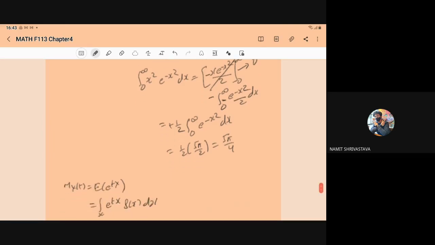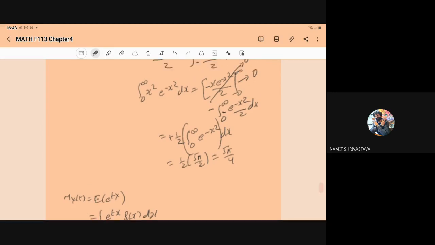And for this, just now we have proved it is root pi by 2. So it becomes 1 by 2 root pi by 2, that is root pi by 4, which we have substituted here.